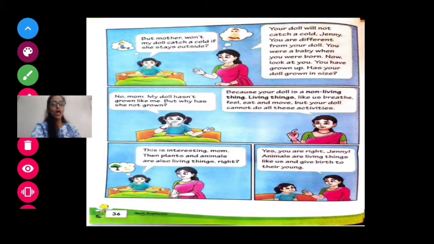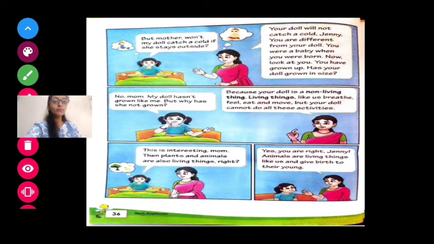Yes or no? You also have dolls or teddy bears at your home. So does your teddy bear eat? Does your teddy bear feel? Does your teddy bear cry? No, because the teddy bear is a non-living thing, because in that teddy bear life is not there. And those who breathe, those who eat, those who feel, and those who move from one place to another, they are living beings. They are called living things.